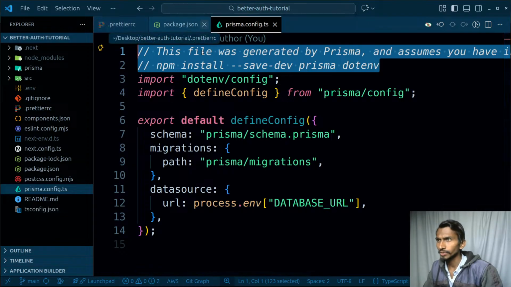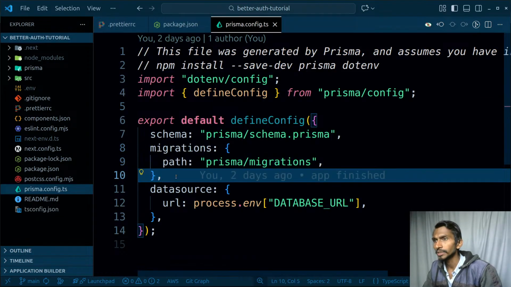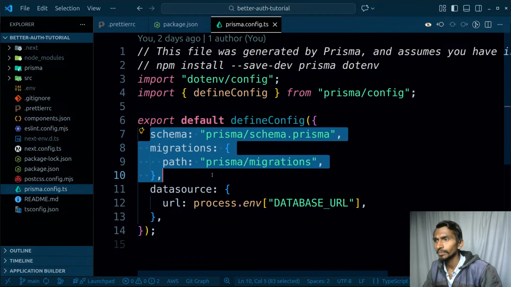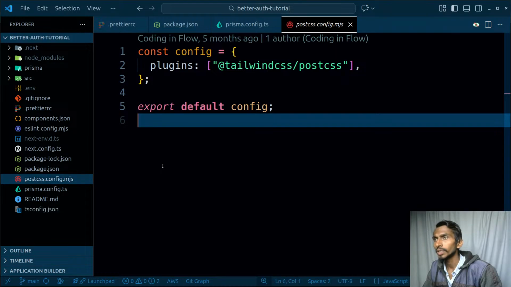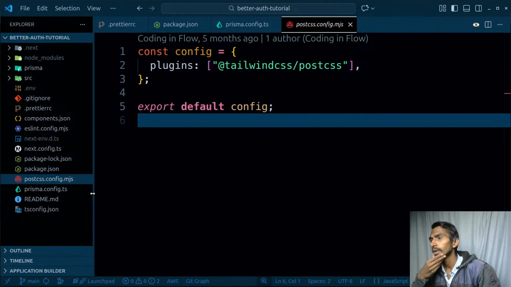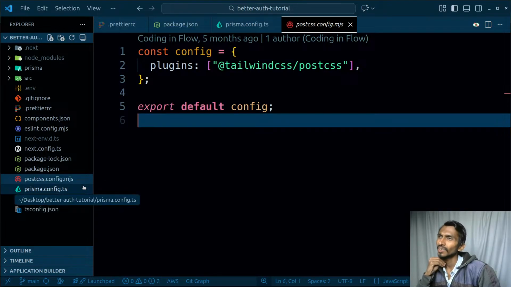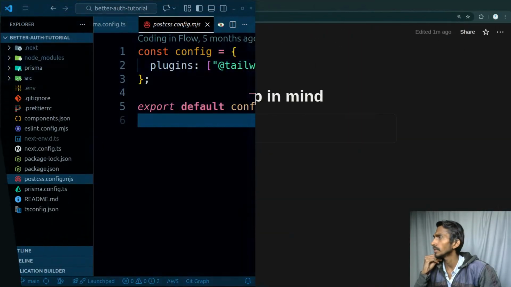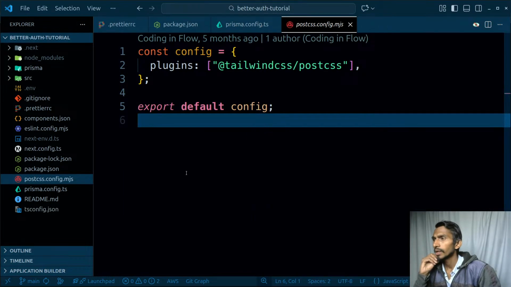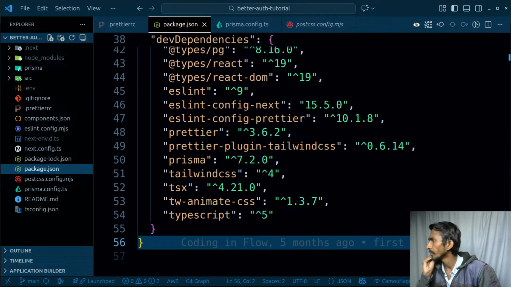Ultimately I have to install them. That's fine. .env, this is something that will automatically be created once I'm using Prisma with this. So schema and migrations, database, these things should automatically be created, so no need to worry about them. Tailwind CSS, postcss config.mjs, I think this is not needed most of the time. And PostCSS config, that's great. Package.json, that's fine.